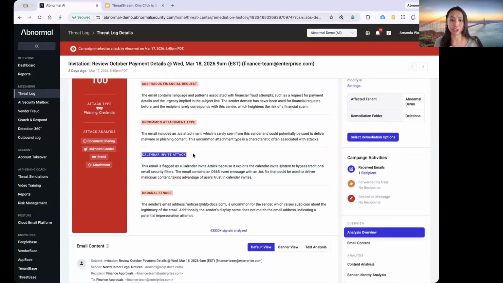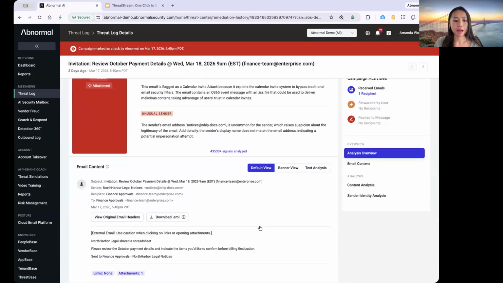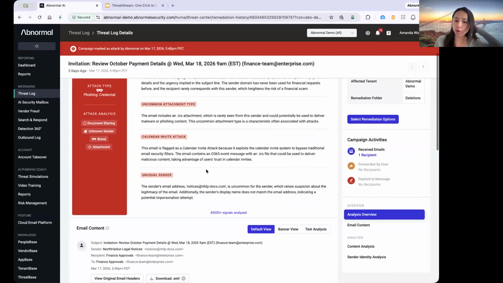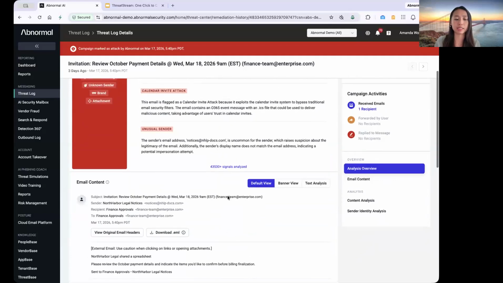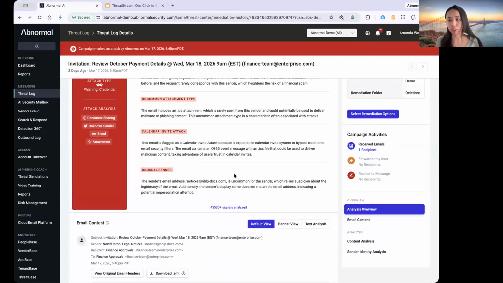This is the insight that I mentioned earlier, because this is flagged as a calendar invite because it exploits the calendar invite system to bypass traditional email security filters, and it created an event message with a file that could be used to deliver malicious content, taking advantage of the user's trust in calendar invites. And because it was a malicious email, the associated malicious invite was also flagged.